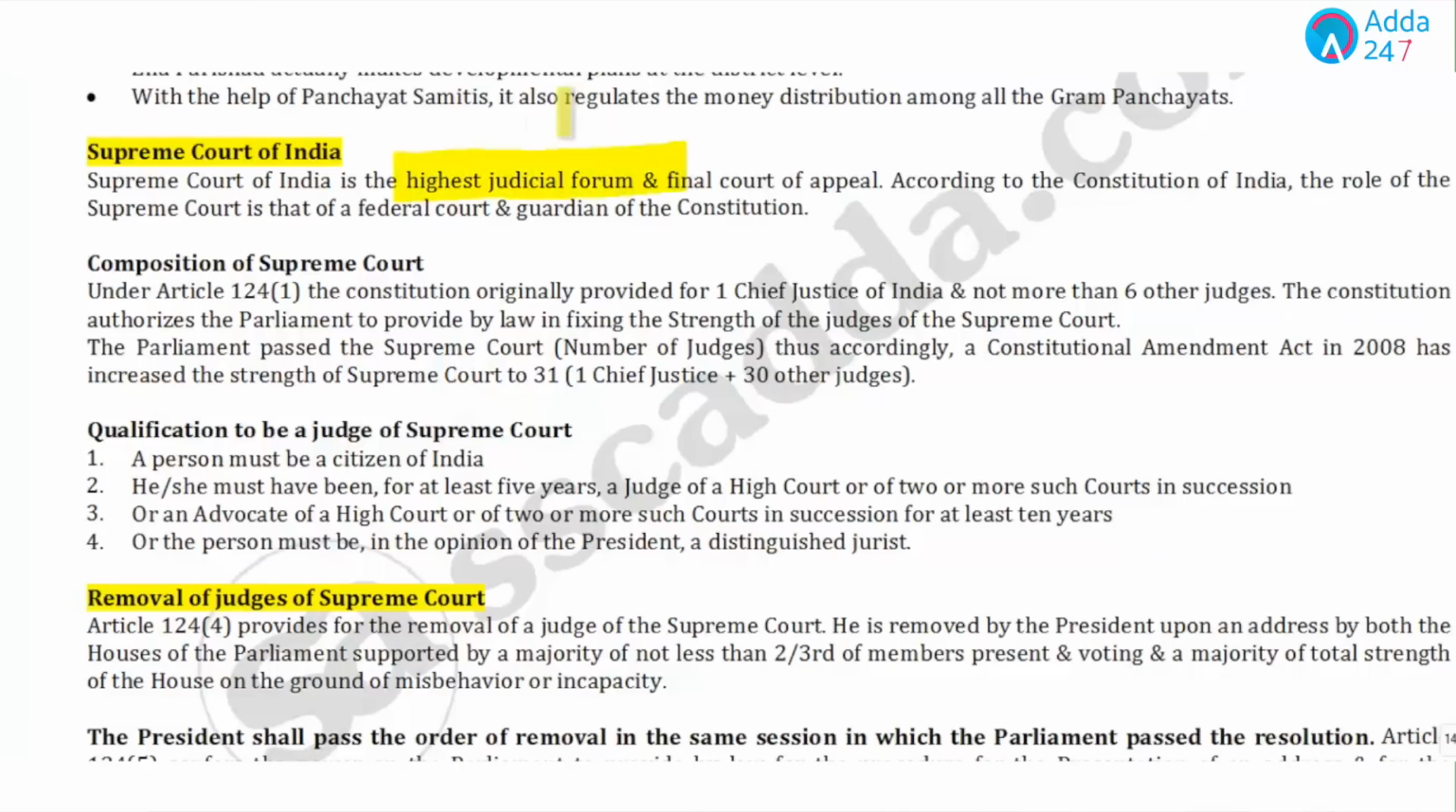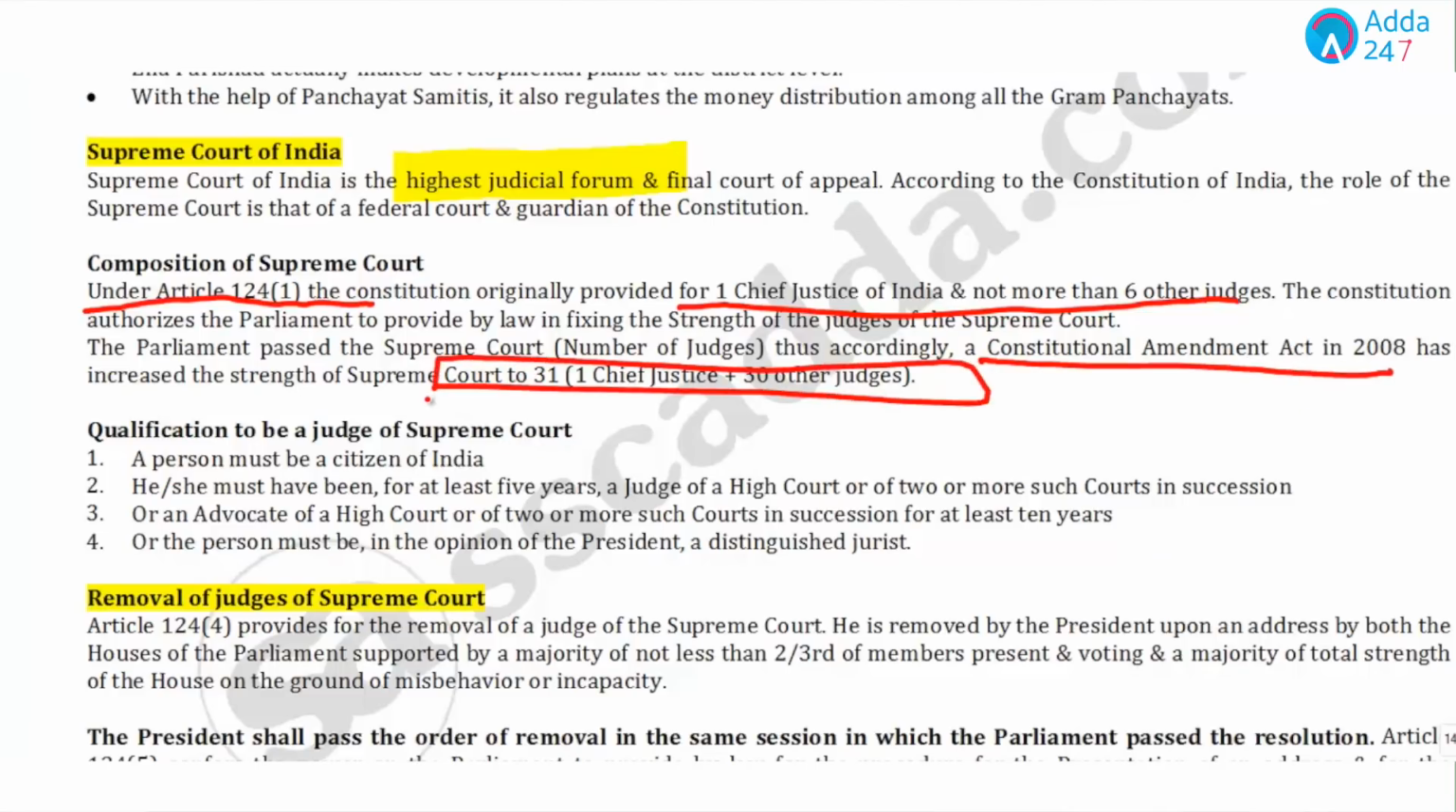Supreme Court, the highest judicial forum. Under Article 124(1), originally there was one Chief Justice of India and not more than 6 judges, but by the Constitutional Amendment Act 2008, judges increased to 31, which includes 30 judges and 1 Chief Justice. Qualification: citizen of India, must have been at least 5 years a judge of a High Court or 2 or more courts in succession, or an advocate in a High Court or 2 or more courts in succession for 10 years, or the person must be, in the opinion of the President, a distinguished jurist.